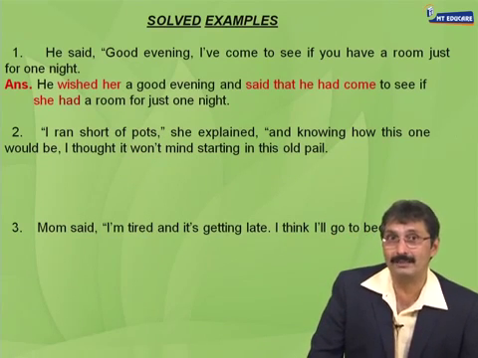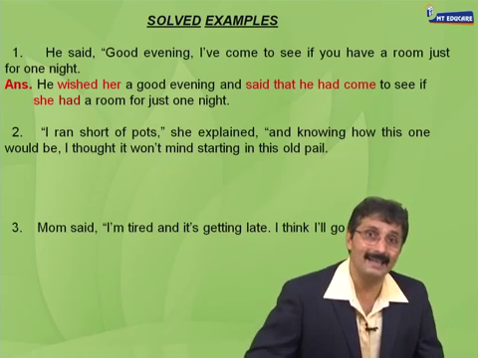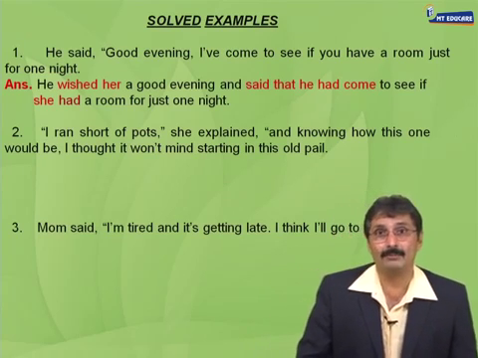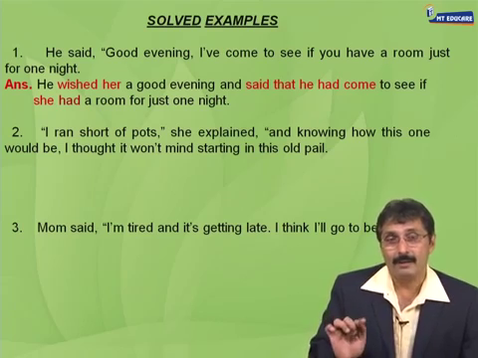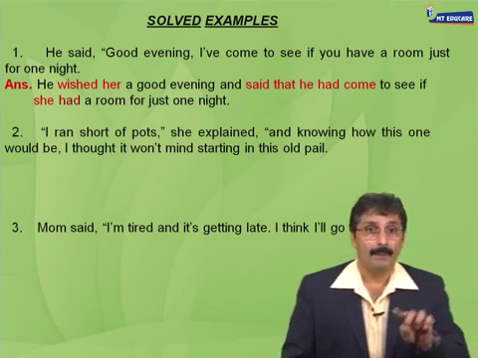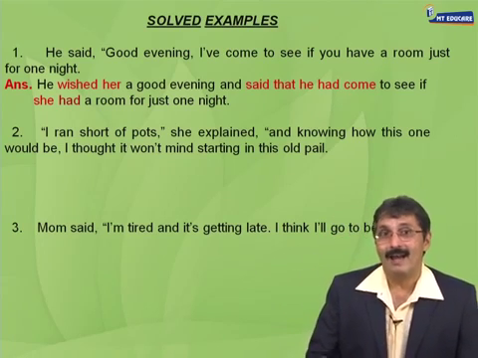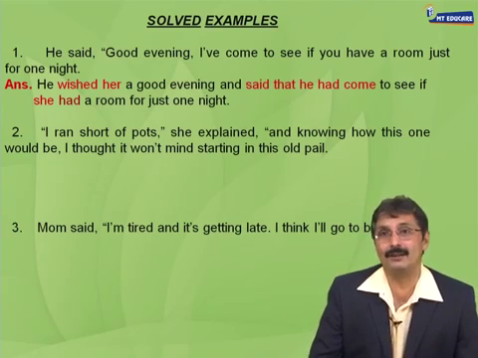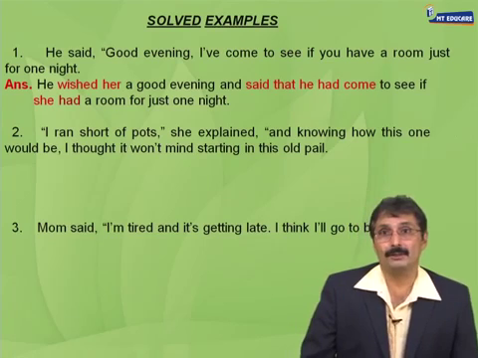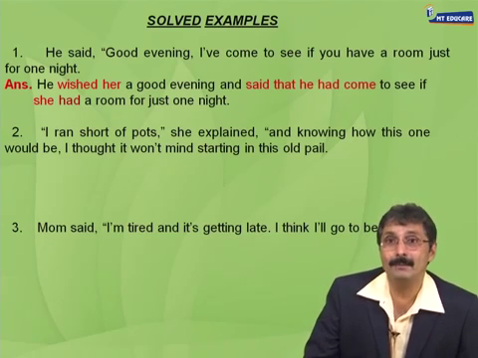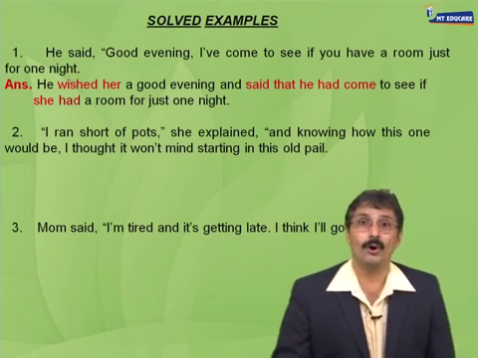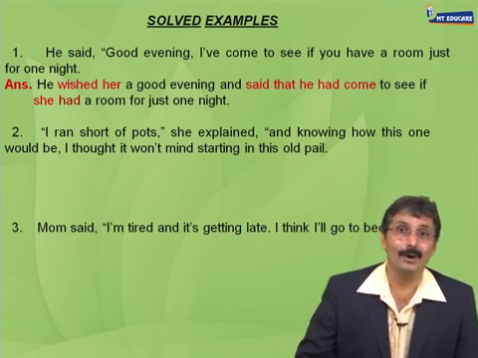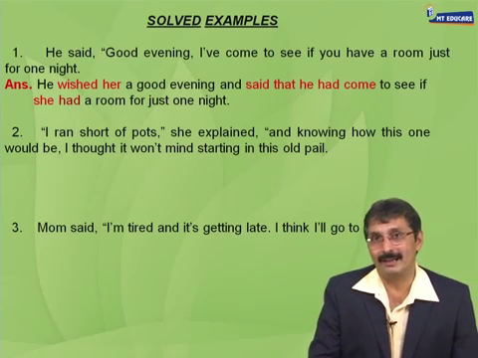And added that, or and said that, he had come to see. I have becomes he had, because the outside tense is past, so inside change have and has to had. To see if she had a room. Why she? First person goes with the subject, second person you goes with the object. He is asking the author. A room for just one night.